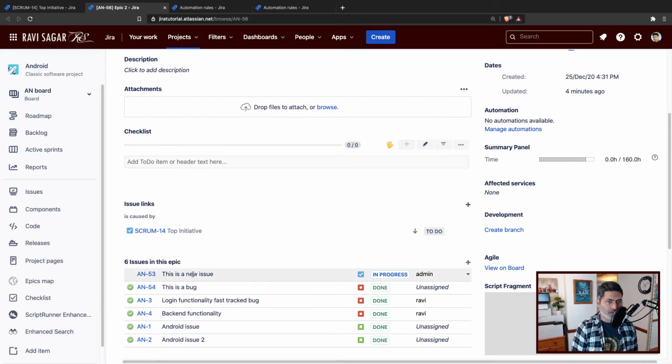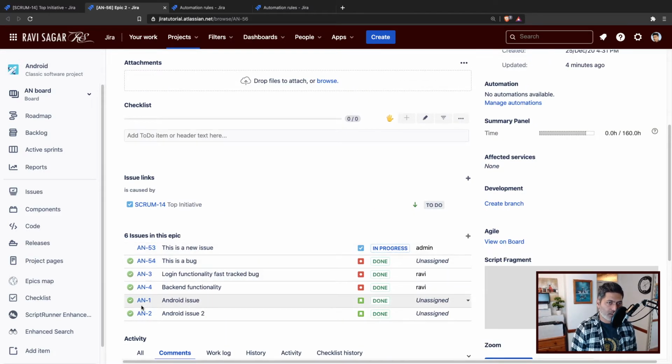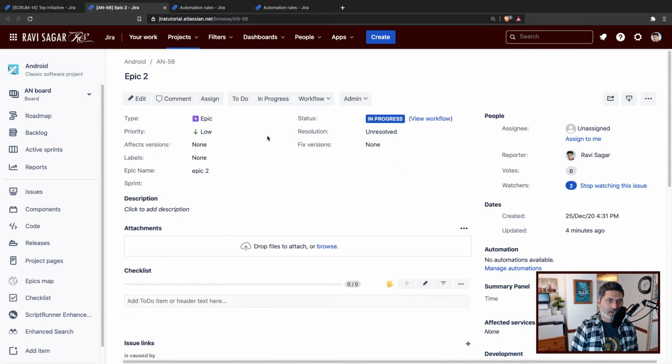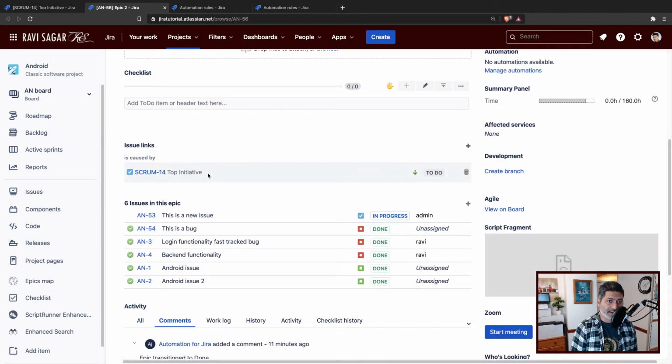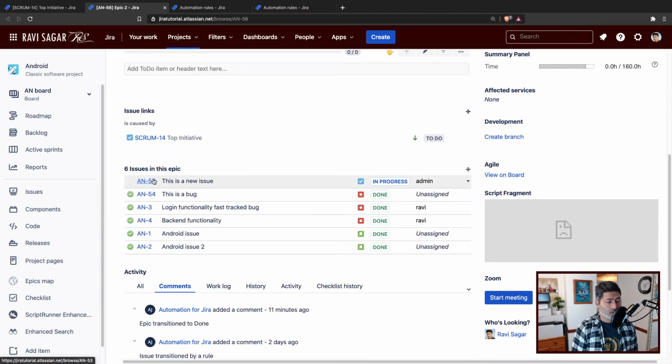So what I want to do is make sure that whenever all the stories in my epic are finished, then change the status of the epic to done. And once the epic is done, maybe you want to also update or change the status of the linked initiative. I believe we talked about this, auto closing the epics based on the stories. I am quite sure I talked about this.